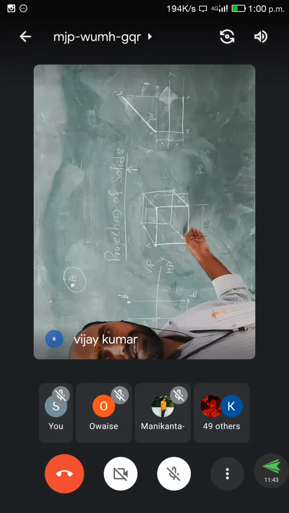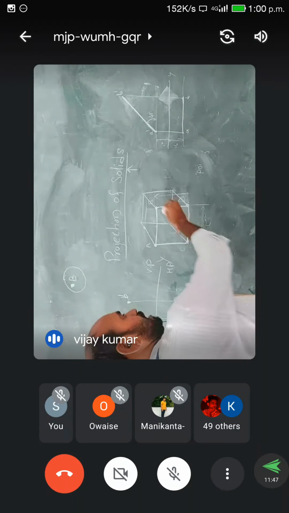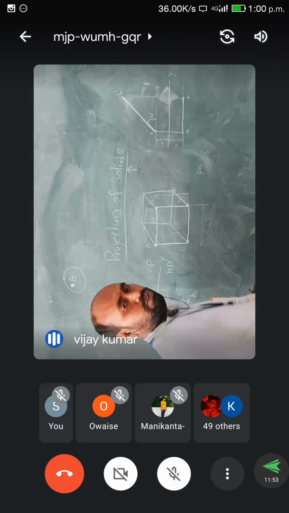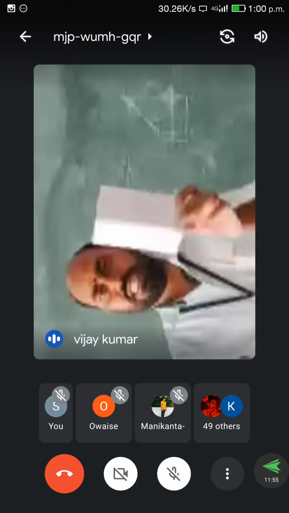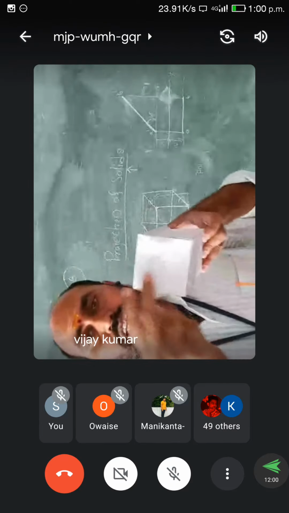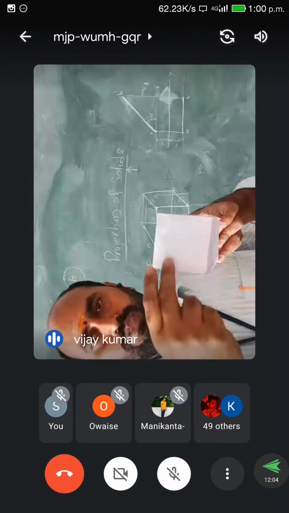This is a cube. Cube means 6 sides are equal. This is side 1, side 2, side 3, side 4. This is called a solid. What is that? A square prism. Square prism means the top one is in square shape.